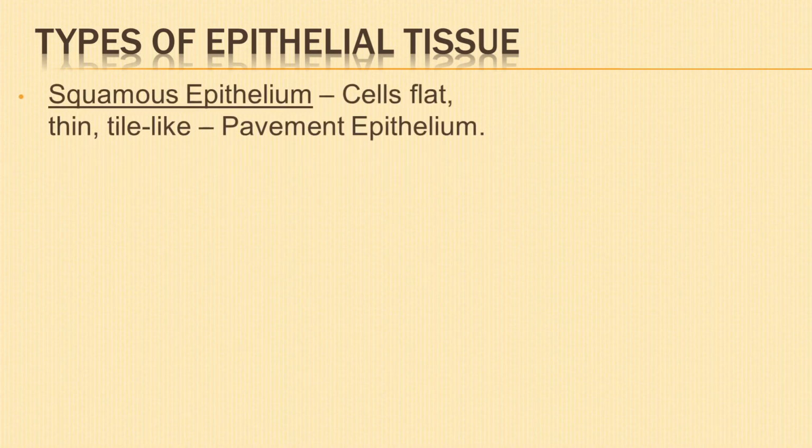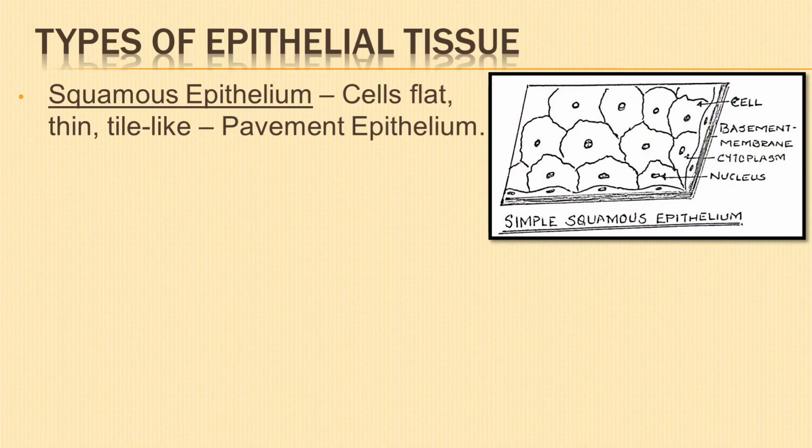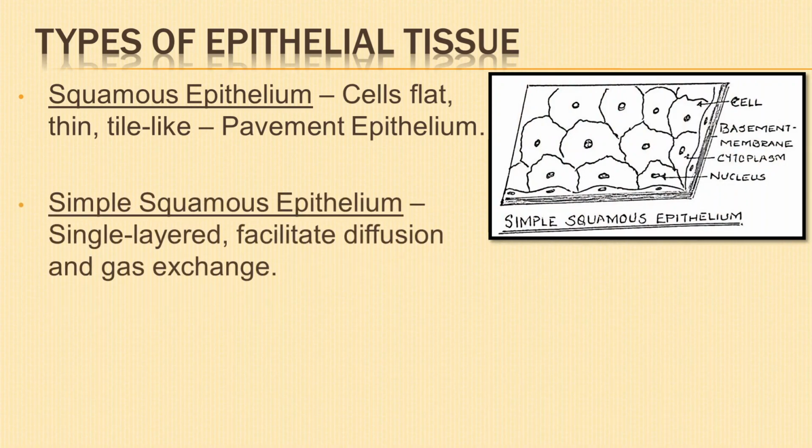First, squamous epithelium. The cells of squamous epithelium are flat, thin, tile-like, and therefore it is commonly known as pavement epithelium. Simple squamous epithelium forms a single layer of delicate lining as found in esophagus and mouth.